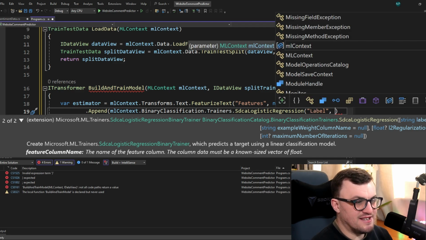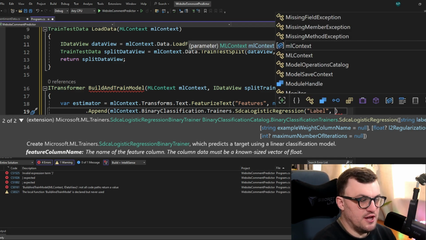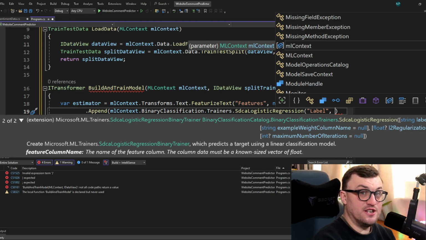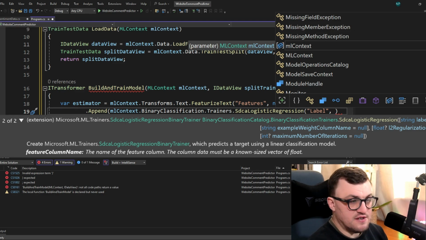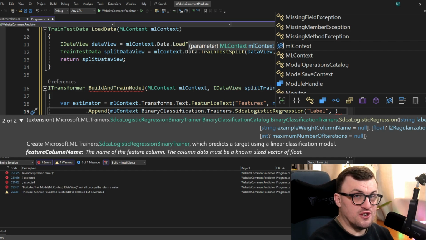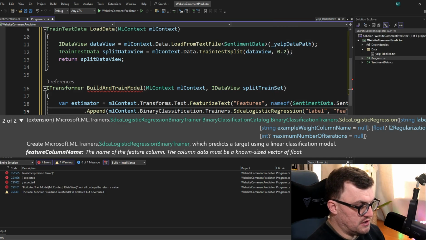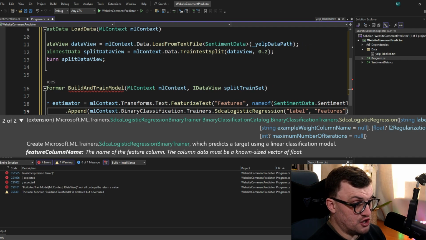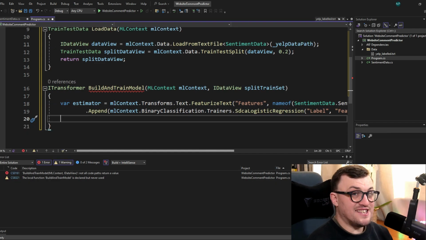It also expects a features column name. This is where we're going to be feeding in that featurized text, so that's featurized into the features column. Think of this as a column-based data set. We're just telling the training algorithm or the pipeline where the data is in terms of columns in that data set and then mapping to it. So features is the feature column name. That's our pipeline or our estimator.